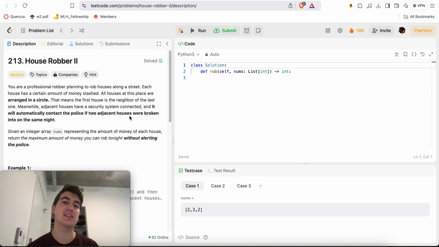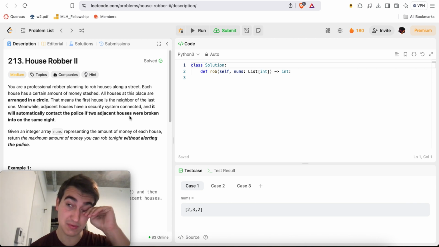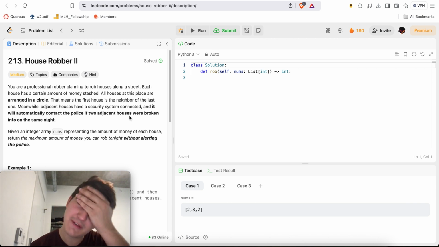Okay, so it's basically the same problem as House Robber 1. It's just that you can't rob the first and last house at the same time, right? If anything, we could have two DP functions. One which is like, don't rob the first house. Another one which is like, don't rob the last house. Or if anything, we could introduce more dimensions, but they're Boolean, so it doesn't really affect much.